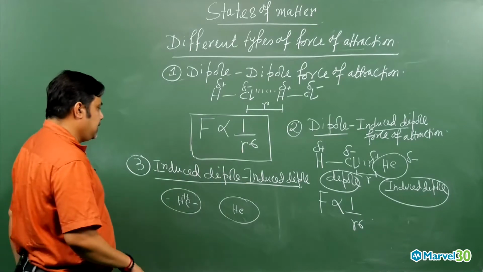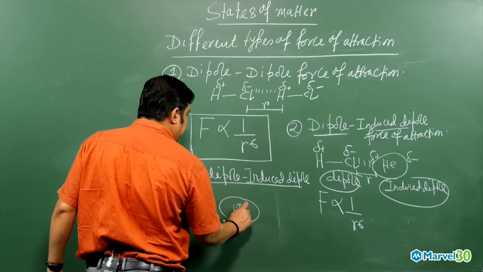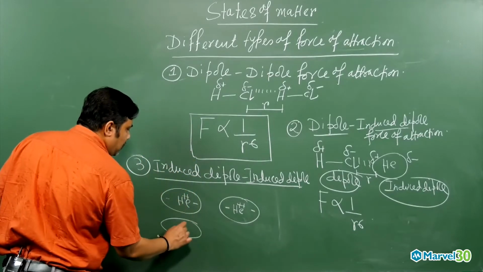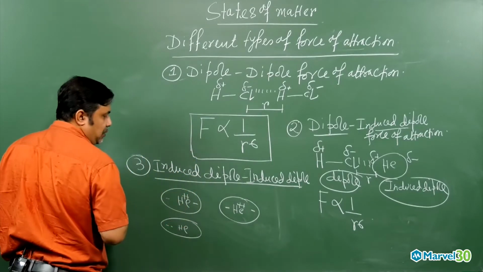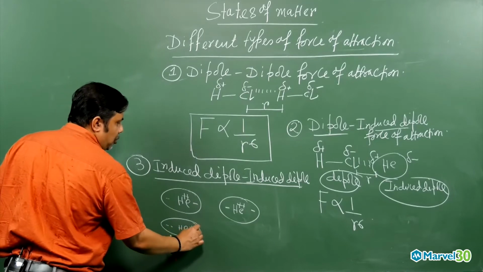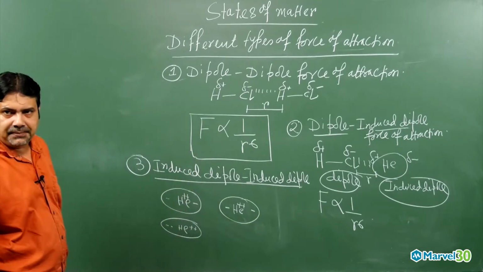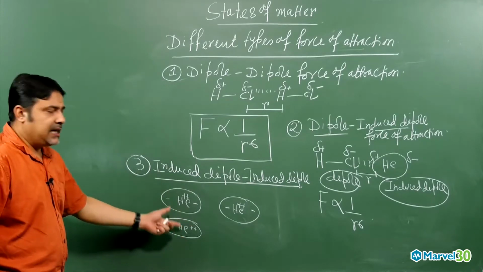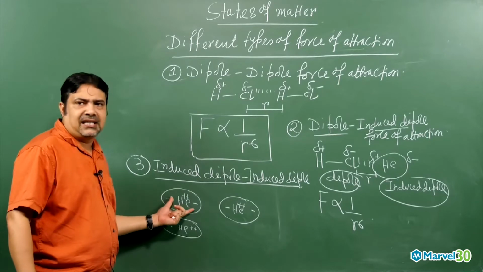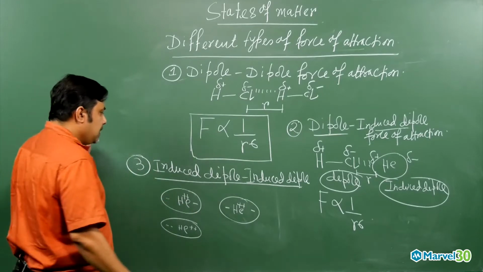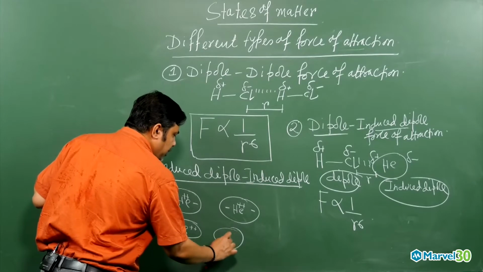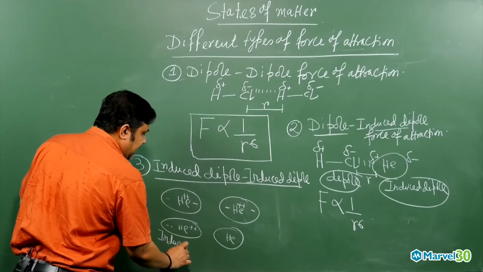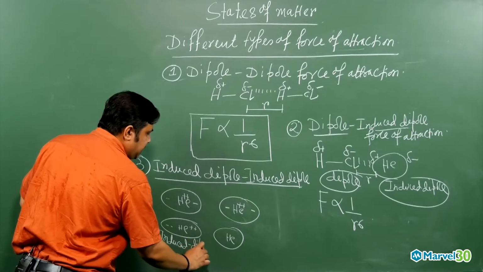At one moment, these 2 electrons may partially be more on one side. That scenario will come, and then this side will be more positive. It is a very momentary arrangement. If I take the time average, then only this ideal picture will come. And then in the next moment, when this induced dipole is developed over here, this is nothing but a time average dipole, that is why they are calling it the induced dipole.